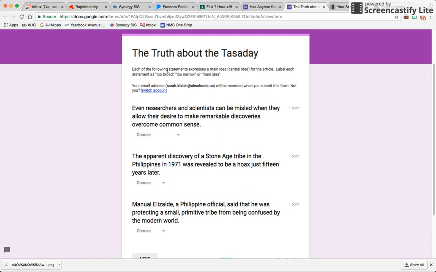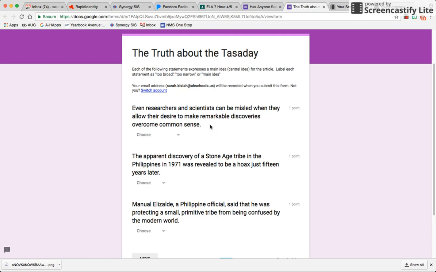So talking about the first article that we talked about this year, The Truth About the Tasaday, there are three different potential main ideas listed. And so each one of these answer choices is going to be selected here. So one of them will be an answer for the main idea, one will be too broad, and one will be too narrow. Our task is to decide which is which in this situation.